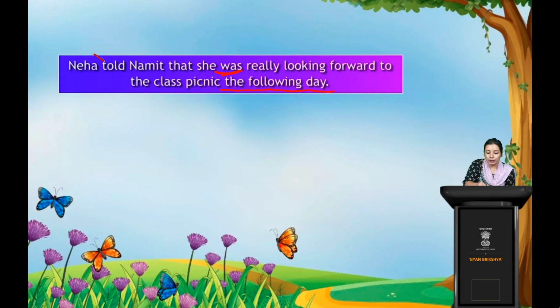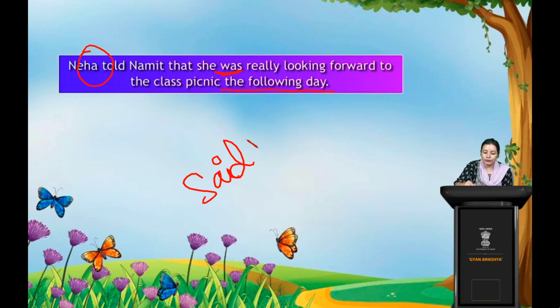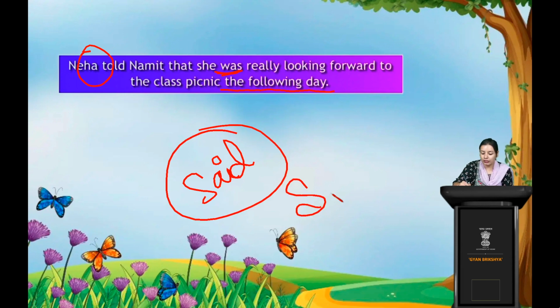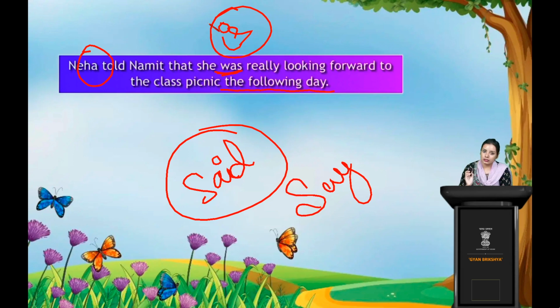The reporting verb said is past. If instead of said it was written say, then it would not change. The verb would remain constant and remain in the present tense only. But when it was said, said is already in the past form.